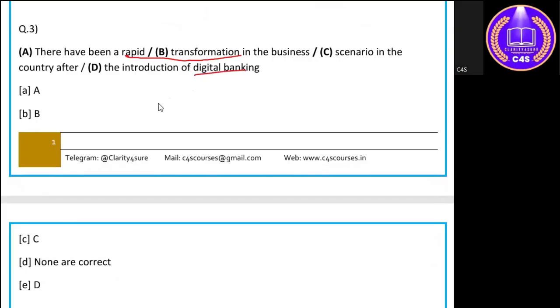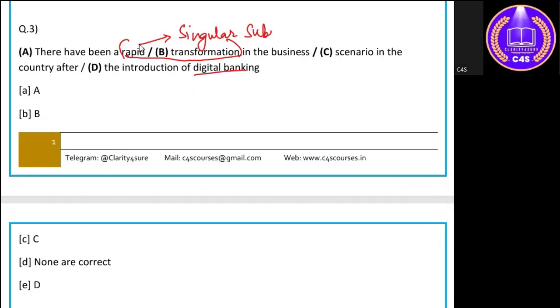Now, when we look closely at the sentence, we see this rapid transformation is your main subject, and this subject should agree with the main verb. Rapid transformation is a singular subject, right? So according to subject-verb agreement, your singular subject should hold a singular verb.